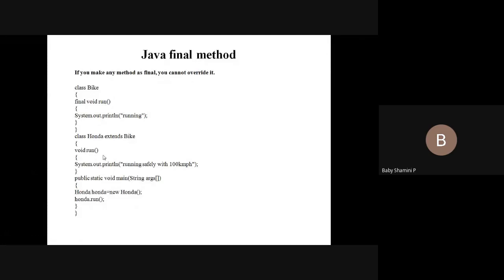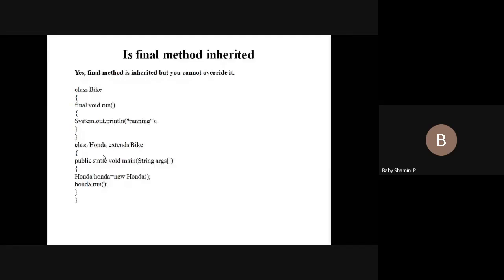And next we have, is a final method inherited? Yes, you can inherit a final method. See here, we are using the inheritance concept. Here we have class Bike. Inside we have a method final void run. So this is a final method. Inside we have a statement running, and we have a child class Honda extends Bike. So we can extend the parent's properties in this child class. But in the child class, we cannot give the same method void run.